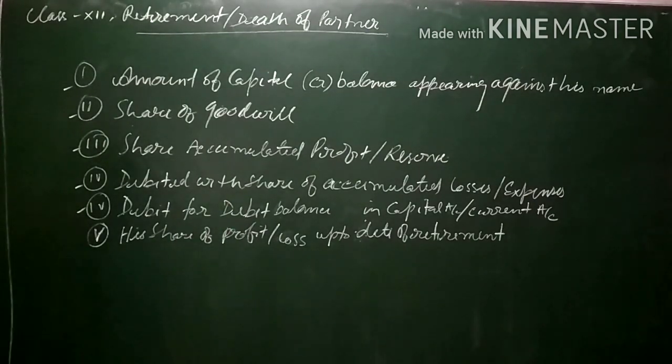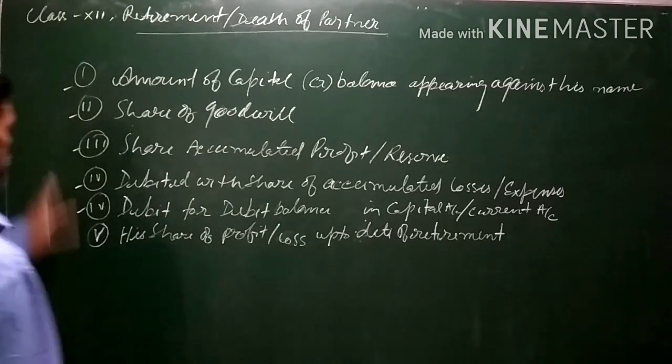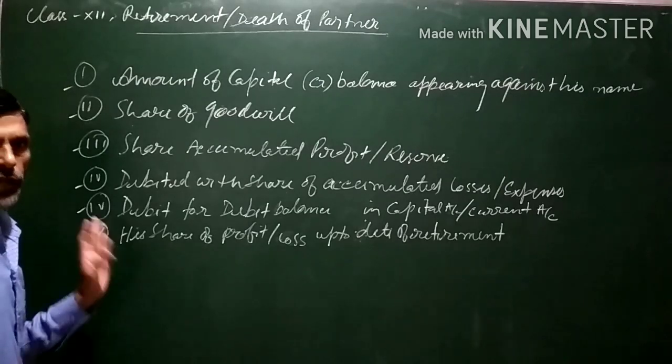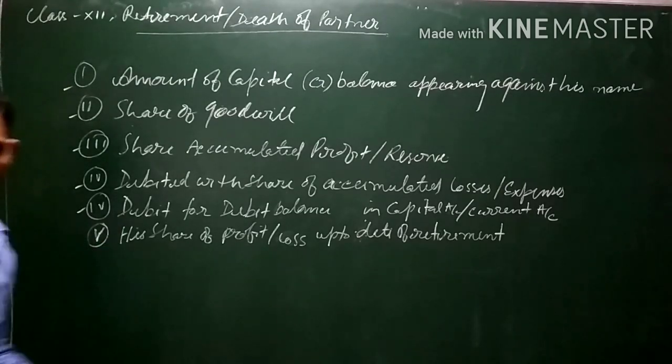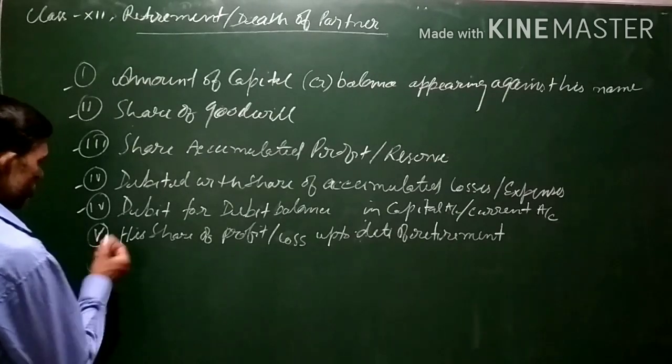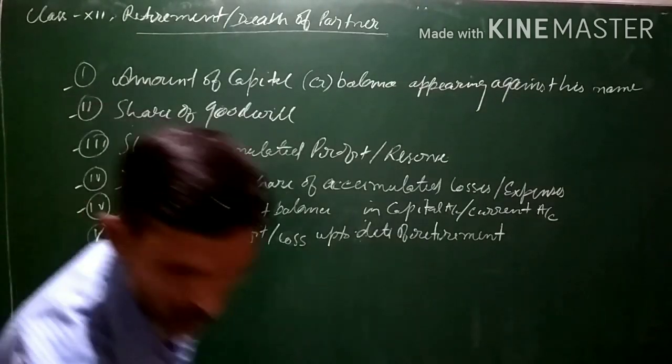And these are the few things which are given to the partners at the time of retirement when he goes out of the business. Now, it may also happen that revaluation is also done.